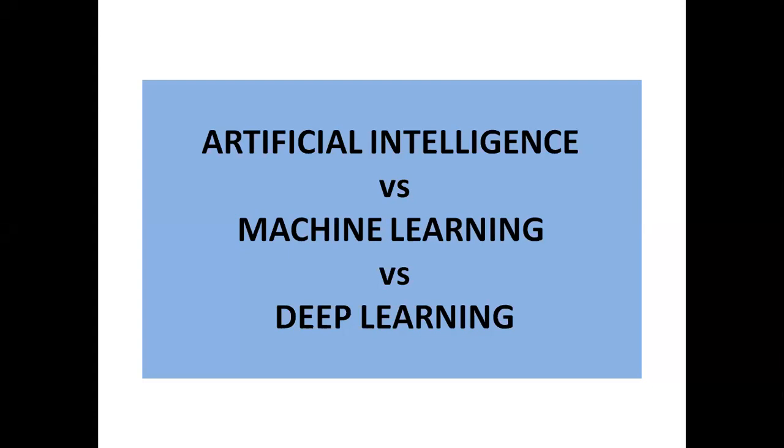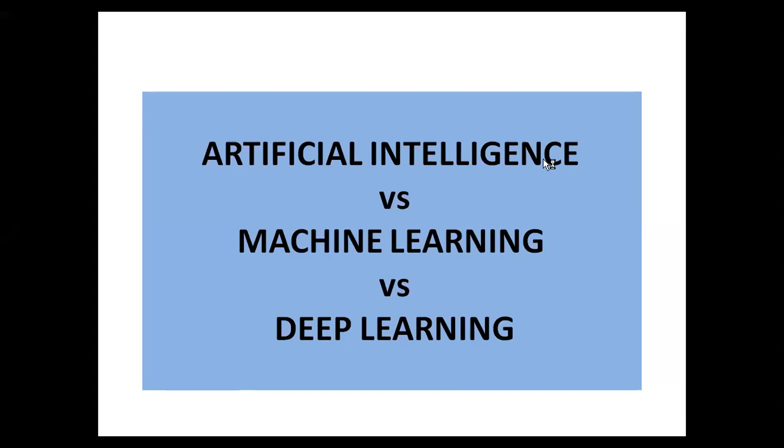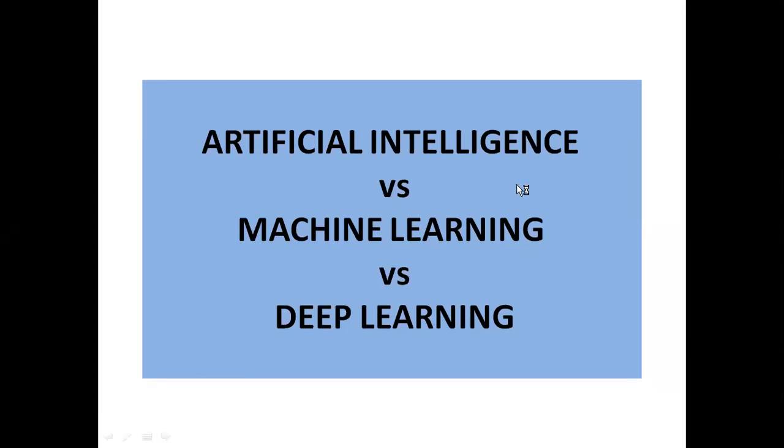So in today's video, we are going to discuss the difference between AI, ML and DL. Now, most often these terms are used interchangeably, which is not correct. So through this video, I'll try to explain to you the difference between artificial intelligence, machine learning and deep learning.